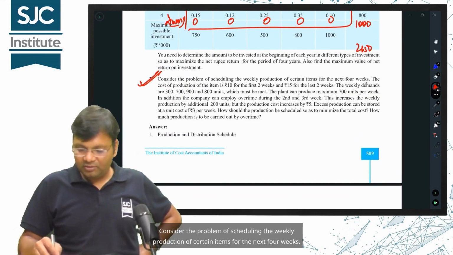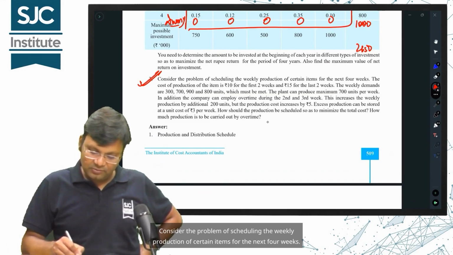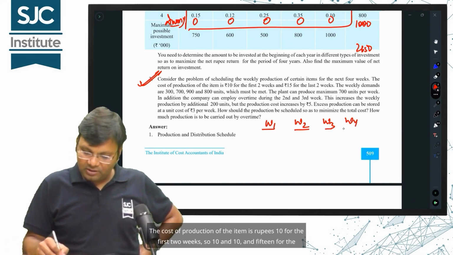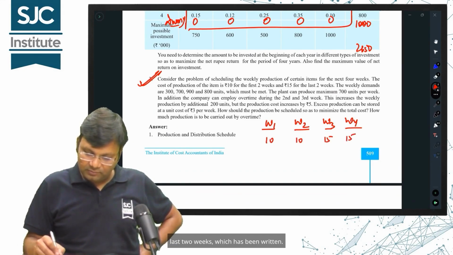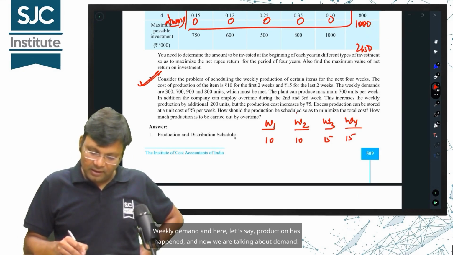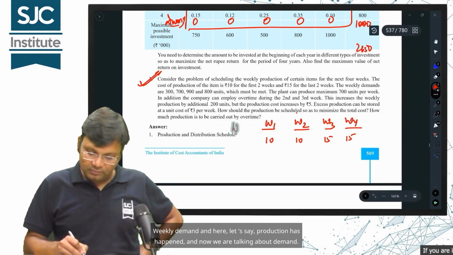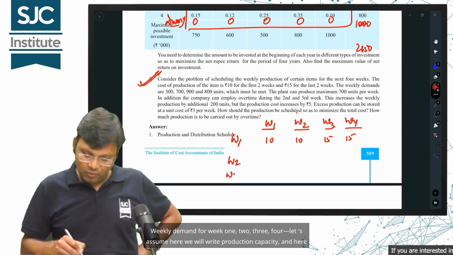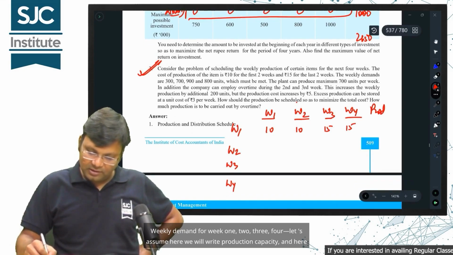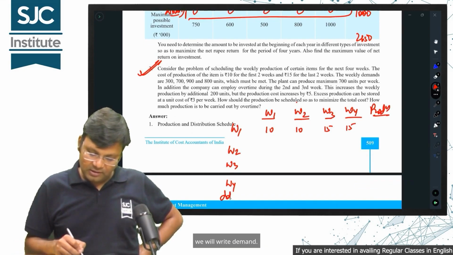Consider the problem of scheduling the weekly production of certain items for the next 4 weeks. Week 1, 2, 3, 4 have been written. The cost of production of the item is Rs 10 for the first 2 weeks, so 10 and 10, and 15 for the last 2 weeks. Weekly demand for week 1, 2, 3, 4. Let's assume here we will write production capacity and here we will write demand.